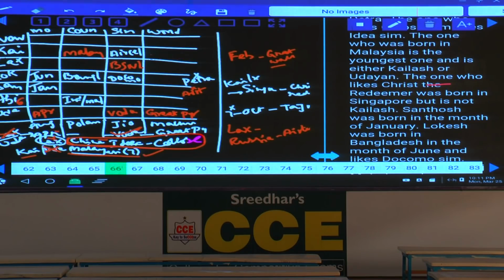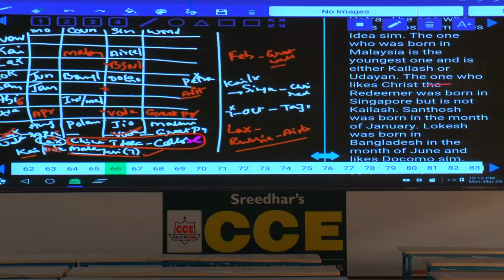Done? And we have taken this information as well. Then, China, idea and collateral. Hence, where can we have this one? And Russia and Airtel must be together. As Russia and Airtel is together, tell me what are the different possibilities we can have. Now, either Santosh must be Airtel, isn't it? Is it possible here? Not possible. Then what is the other possibility here? Santosh cannot be Airtel. That means Santosh cannot be Russia. And now this person, Udayan cannot be Russia. Santosh cannot be Russia. Udayan cannot be Russia. And in this one, this Lakshman also cannot be from Russia. Why? Because the person who was born in Russia likes Airtel, isn't it?